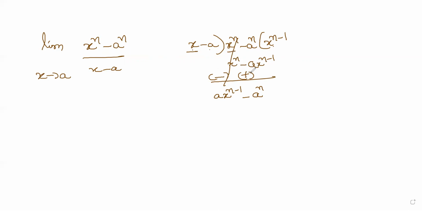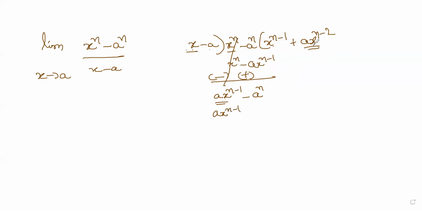Okay. Now we will do the next one. I need a into x power n minus 1 once again. So with what do I have to multiply? I need to multiply with a into x power n minus 2. If I multiply x with a into x power n minus 2, I get a into x power n minus 1. So a into x power n minus 1 once again.